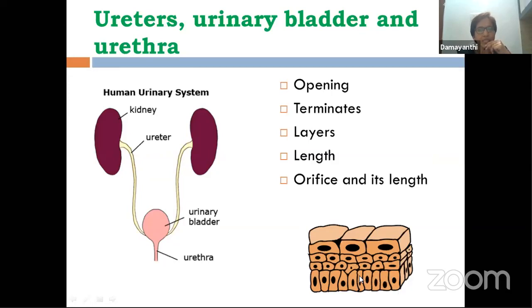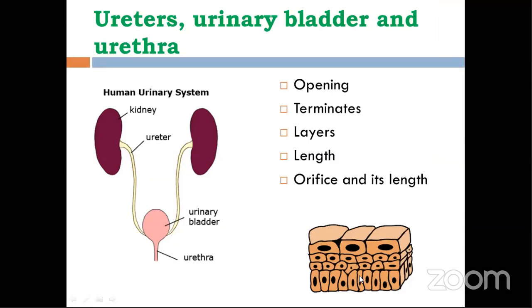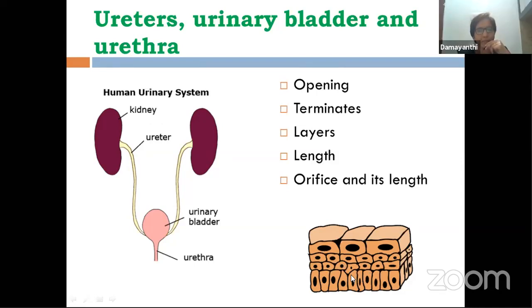Into these spaces, the upper layer cells come and fit. Again, when these cells expand, all these layers go back to their place. So this contraction and relaxation can be seen in the transitional epithelium. The same transitional epithelium is also found in the urinary bladder. So this is all about the ureter: opening, termination, layers, length.